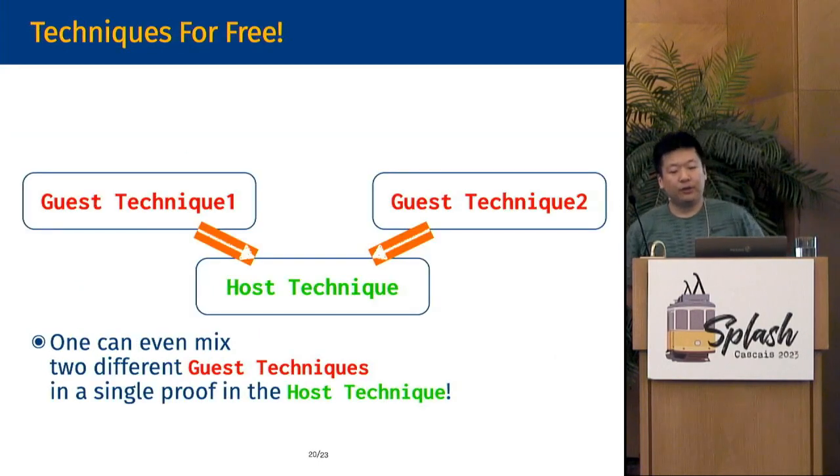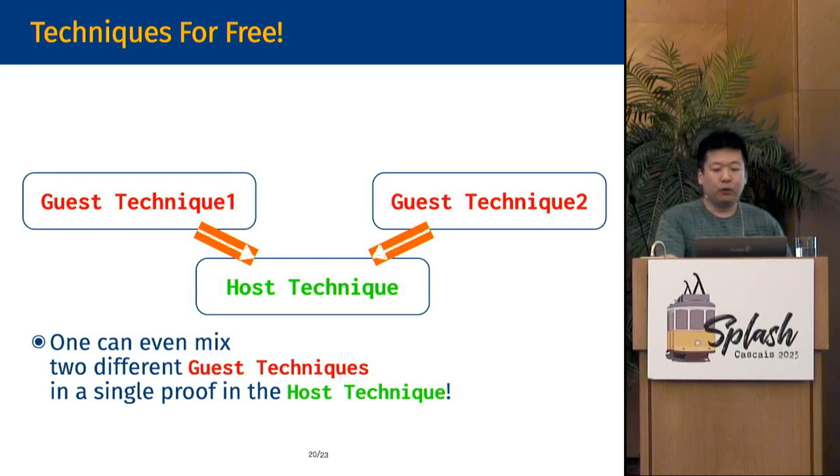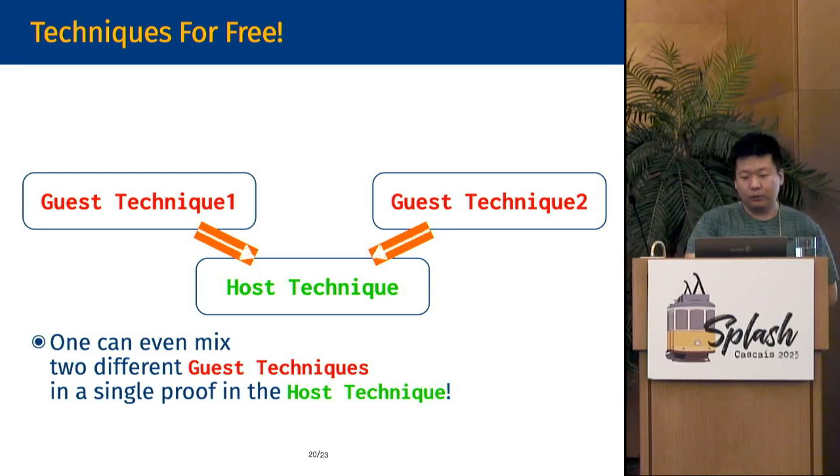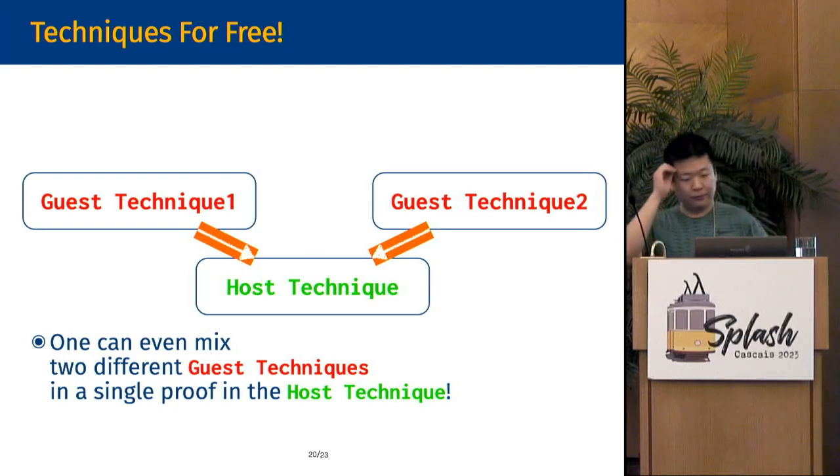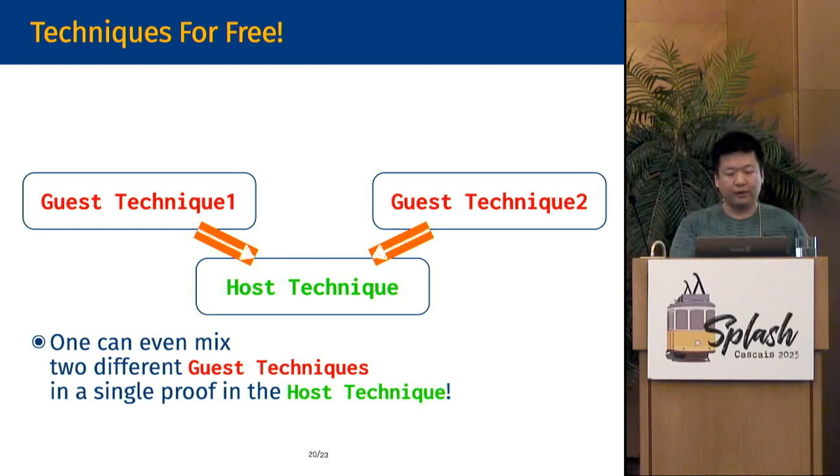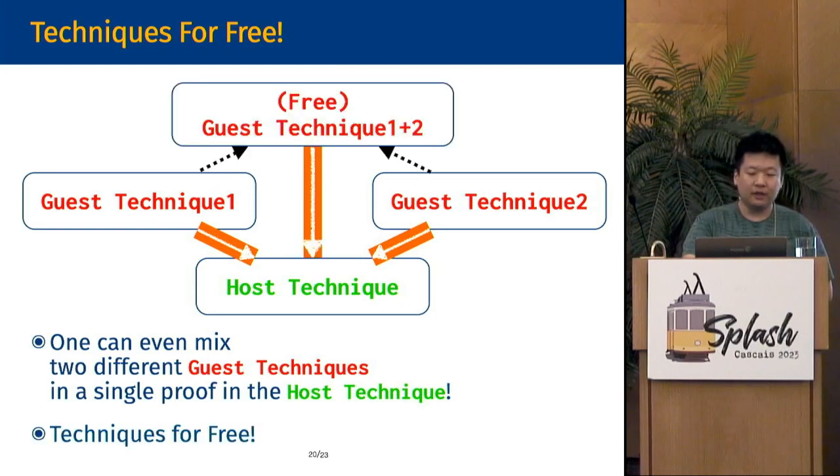What is even more interesting with replayability is that it gives free techniques. If a host technique can replay 2 different guest techniques, 1 and 2, it can mix these 2 guest techniques in a single proof. For a specific subproof, it may use technique 1, and for the rest, it may use technique 2. This gives rise to a free technique, 1 plus 2, that allows interleaving between these 2 techniques.